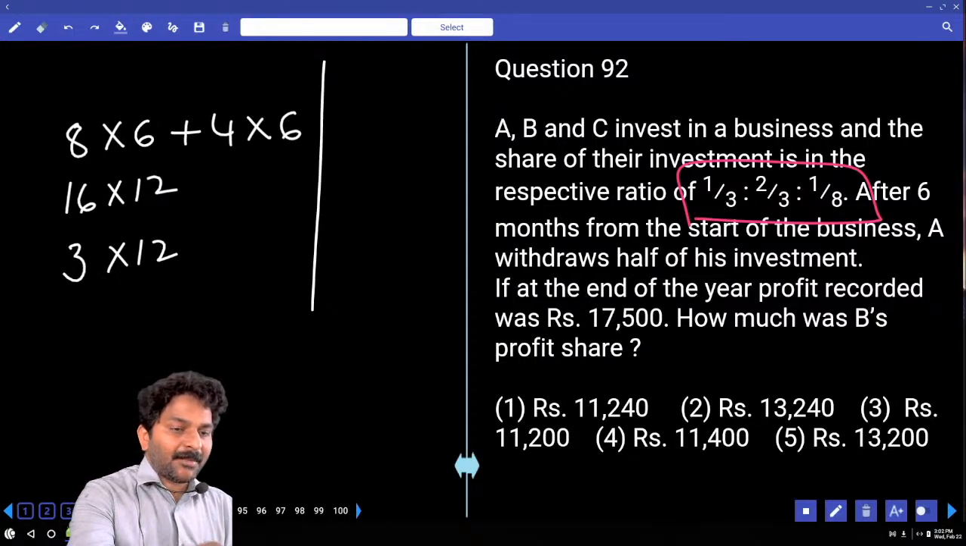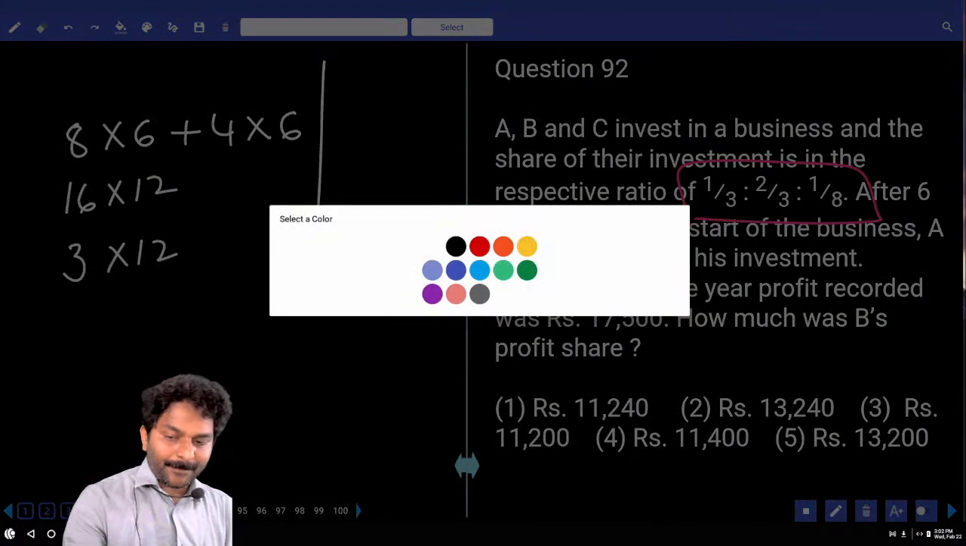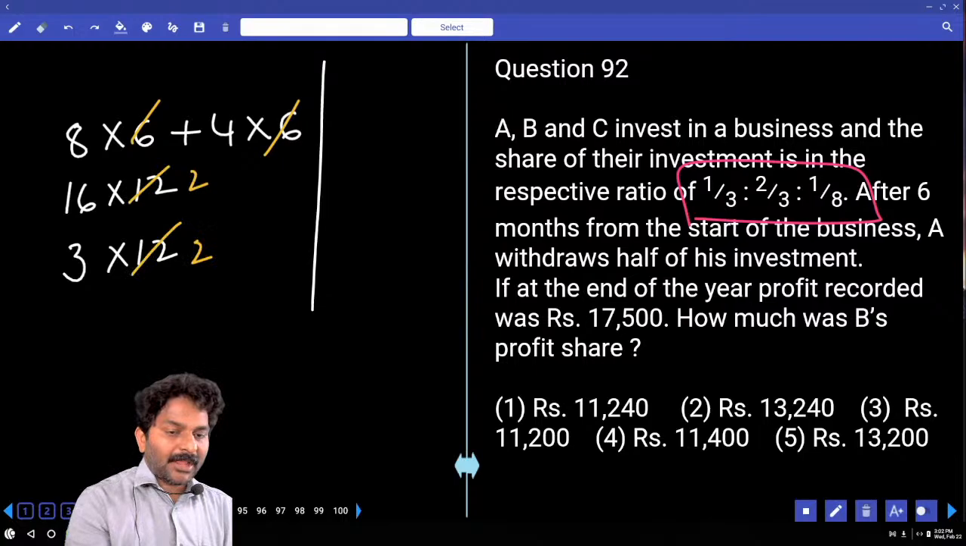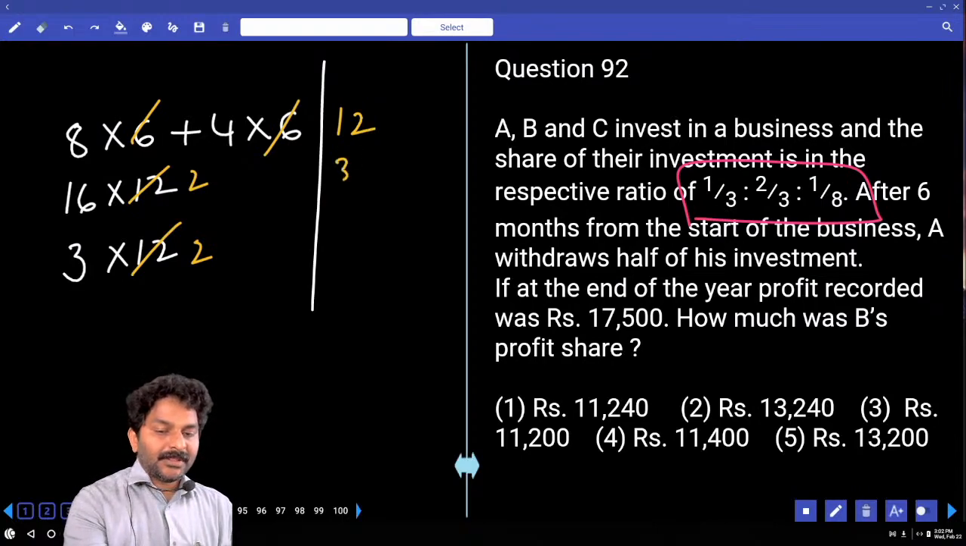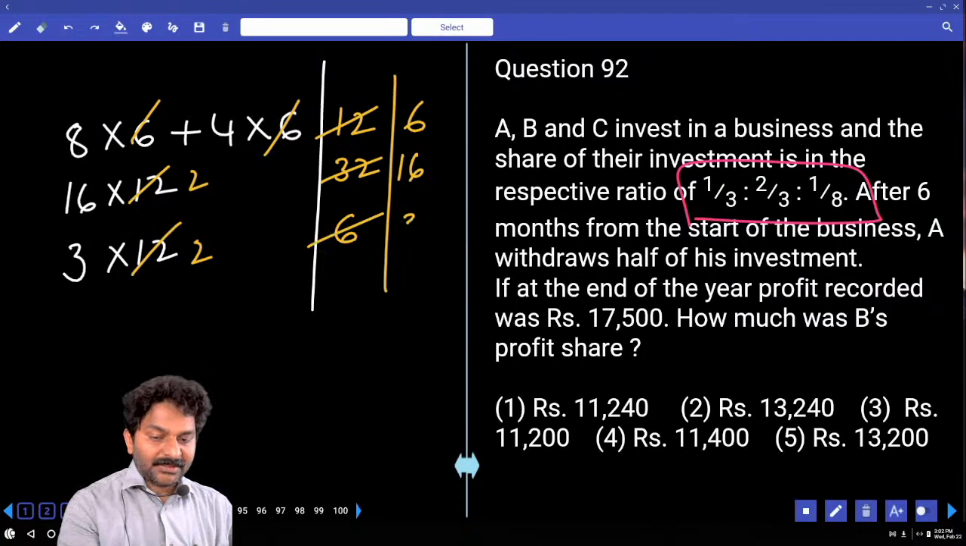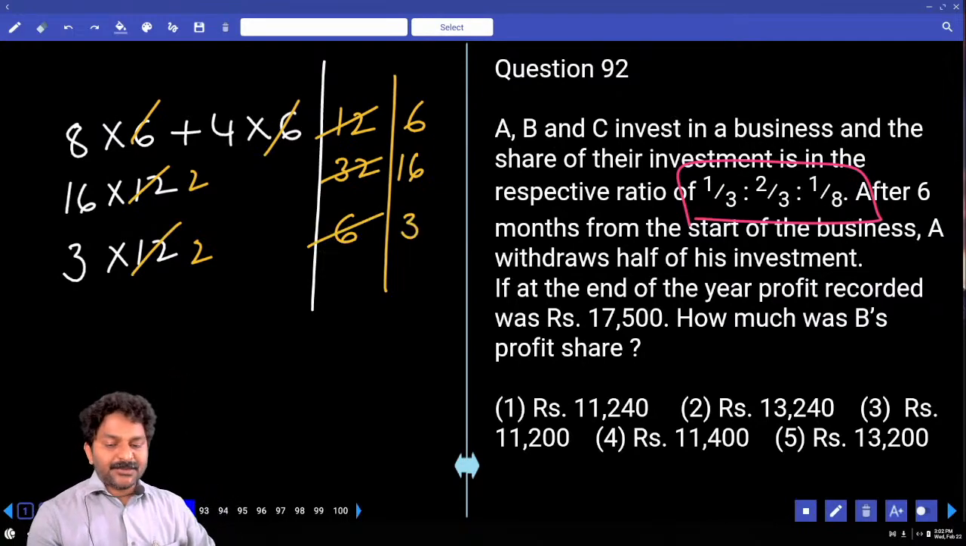You can take 6 common and go for cancellation. Right. Take 6 common, 2 times, 2 times. Again, you can take 2 common, otherwise do it as it is, no problem. 8 plus 4, 32, 6. Again cancellation with 2 now. 6, 16, 3. Total profit in terms of number of parts is 25 parts only.